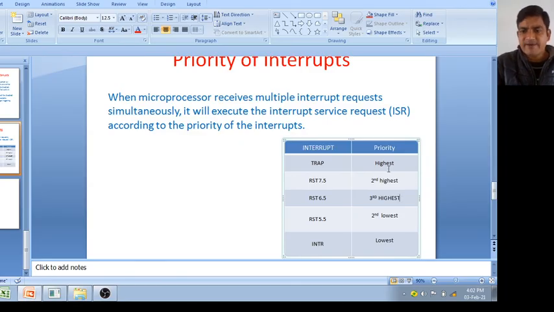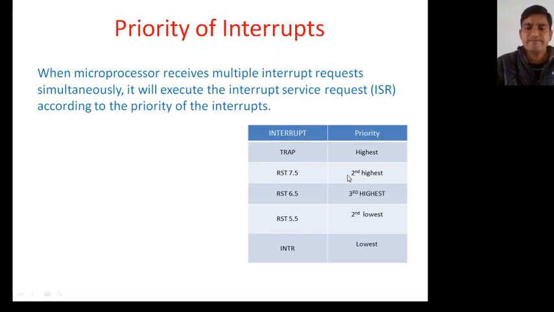Trap has the highest priority. Second highest is RST 7.5, then RST 6.5. INTR has the lowest priority, and RST 5.5 has the second lowest priority.